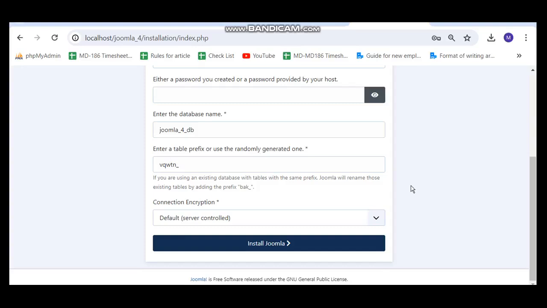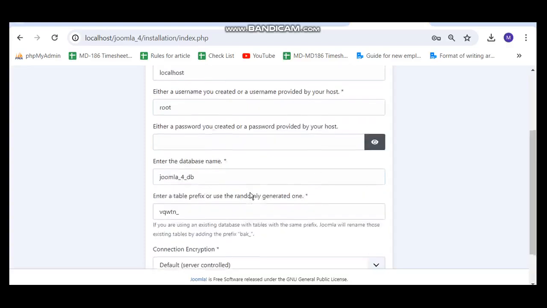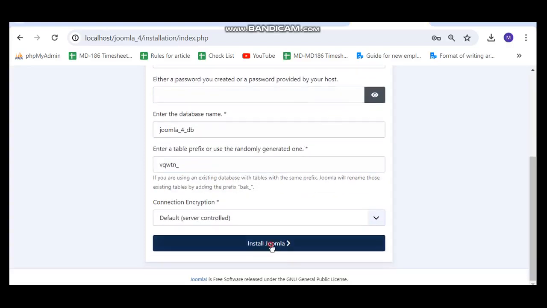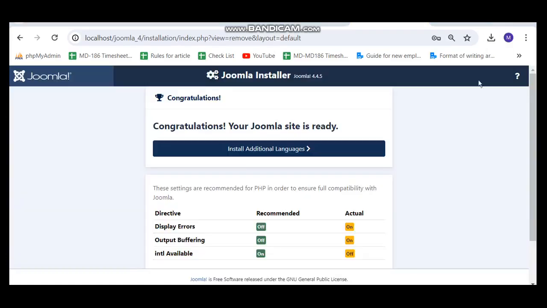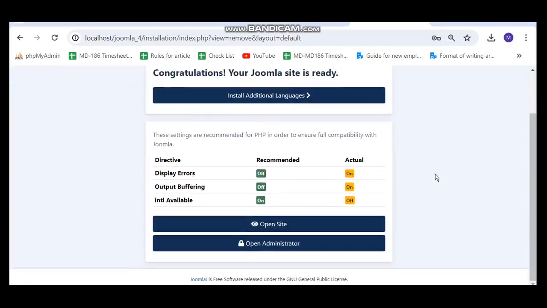After we install Joomla 4, the table names will start with this text. Now after filling this, I will click on install Joomla. It will take some time. Okay, now the installation is finished and our Joomla site is ready.